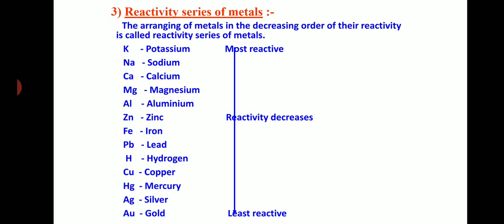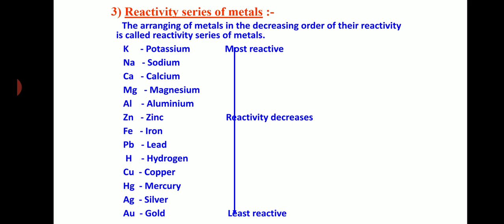Remember, the metals are arranged in the decreasing order of their activity, and this series is called the reactivity series, one of the important topics. So the reactivity series is nothing but the arrangement of metals in the decreasing order of their activity.